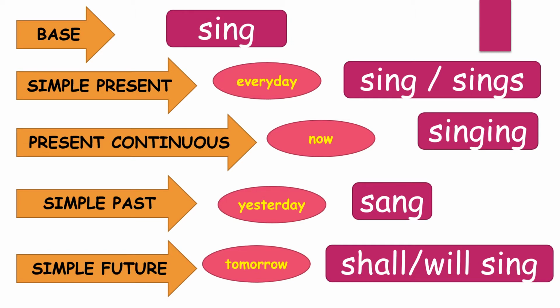We use shall if our sentence begins with I and we. However, if our sentence begins with he, she, it, they, you, singular and plural nouns, we use will plus the original form of the verb. He will sing. They will sing. I shall sing. We shall sing.